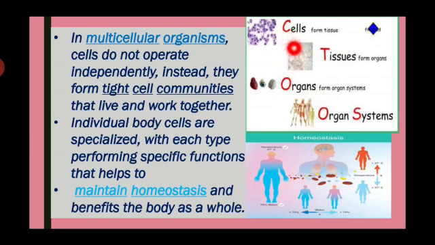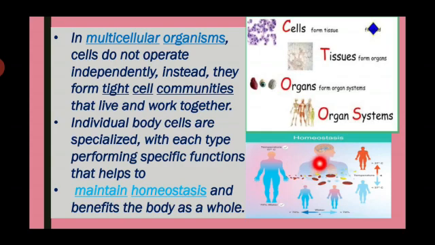These specialized structural and functional features help maintain homeostasis in the human body or animals, and benefit the whole body.